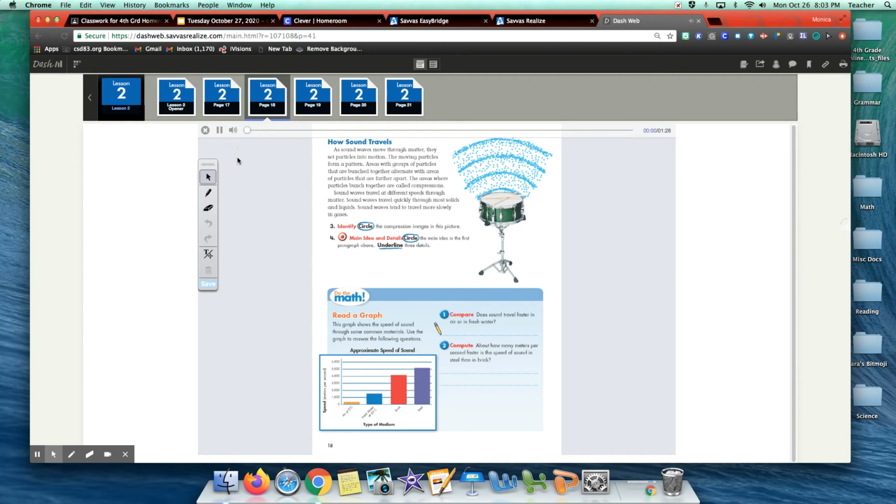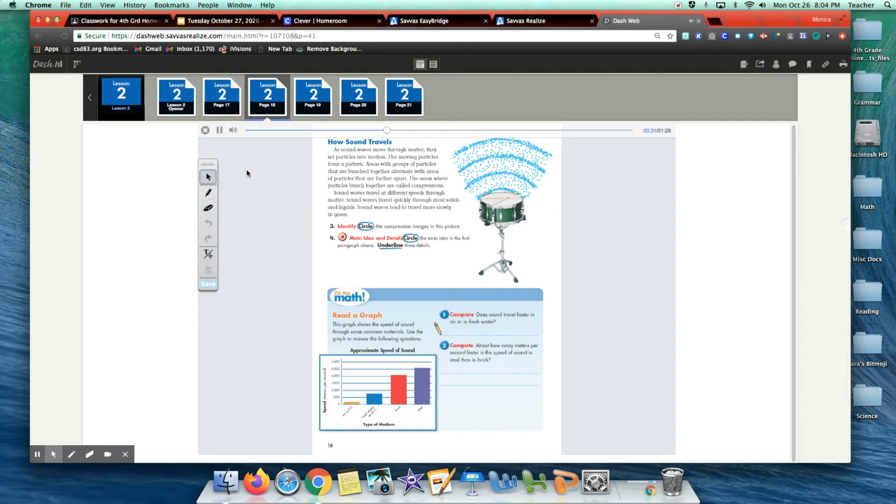How sound travels. As sound waves move through matter, they set particles into motion. The moving particles form a pattern. Areas with groups of particles that are bunched together alternate with areas of particles that are farther apart. The areas where particles bunch together are called compressions. Sound waves travel at different speeds through matter. Sound waves travel quickly through most solids and liquids. Sound waves tend to travel more slowly in gases.